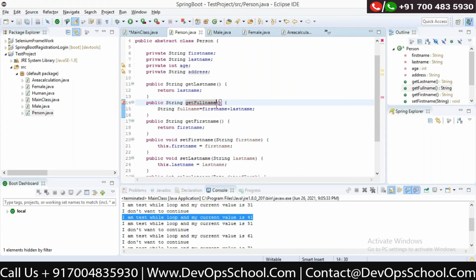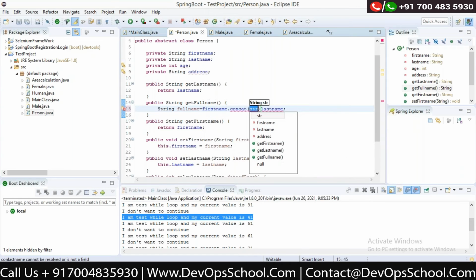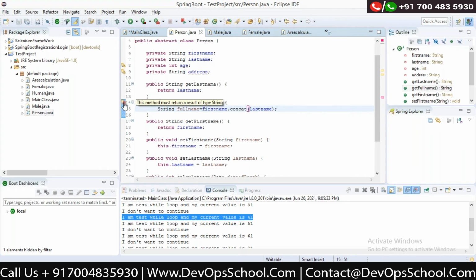This method must return a result of type string, so let's make it string, and use dot concat. It's a string only.